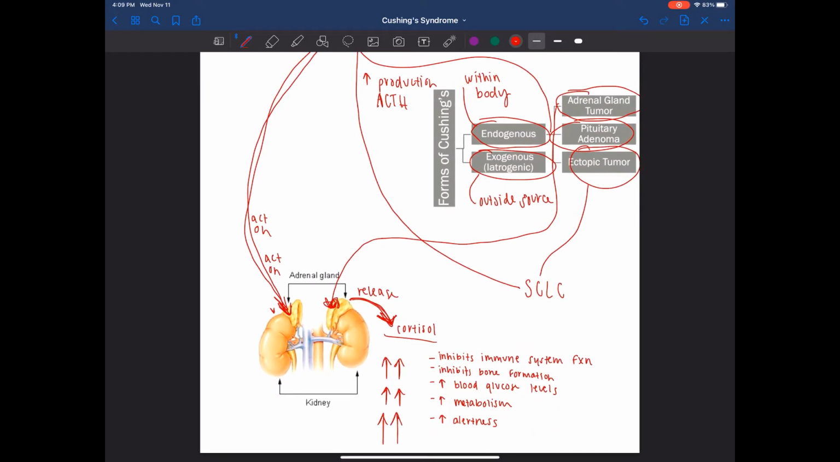Next is exogenous or iatrogenic, meaning coming from an outside source. So iatrogenic means medications that someone is taking used to prevent previous ailments causes a new ailment. So medications with cortisol, such as used in asthmatics and people with rheumatoid arthritis, also increase cortisol levels within the body and, of course, increase all of those other things associated with cortisol.